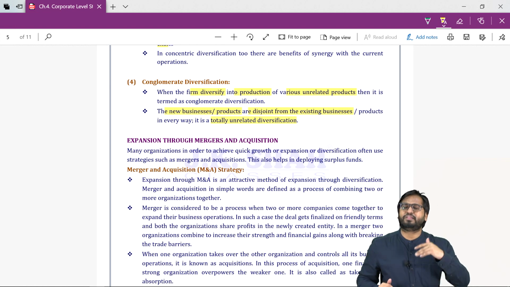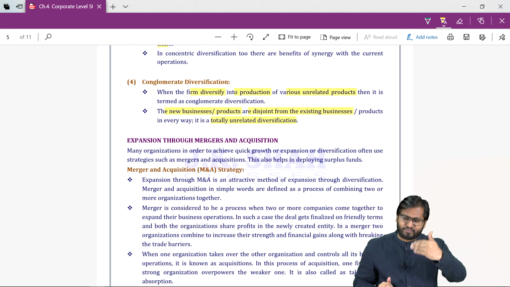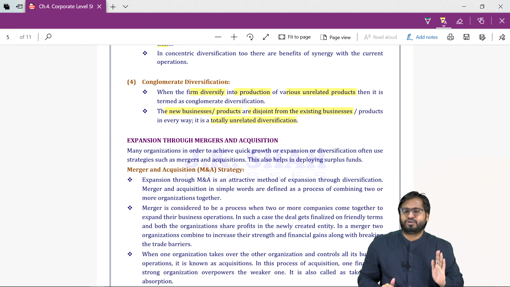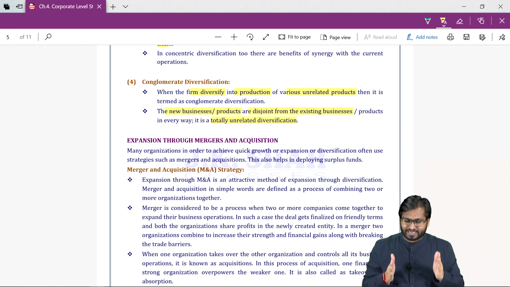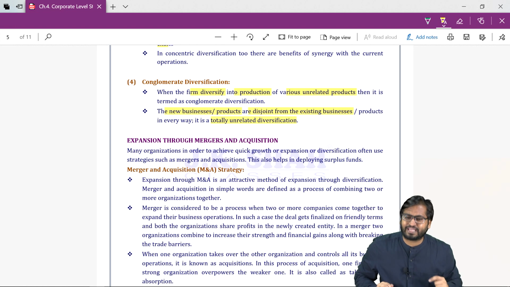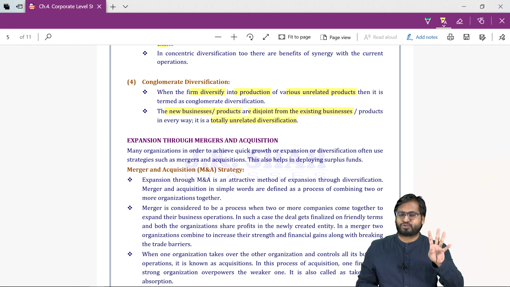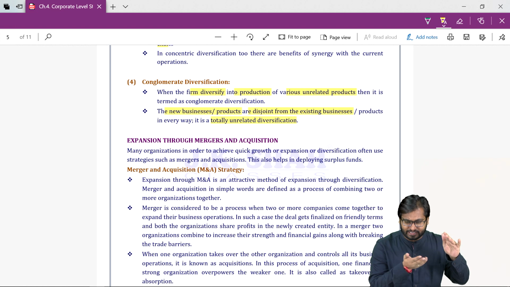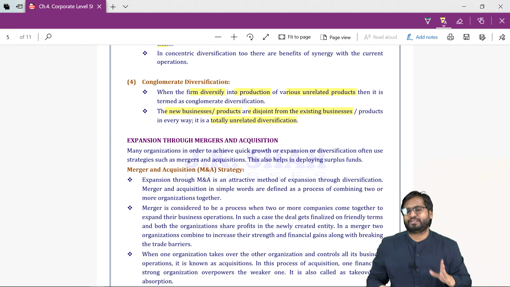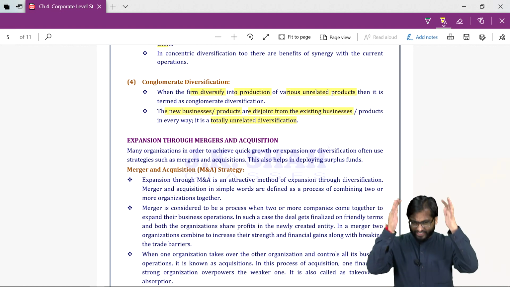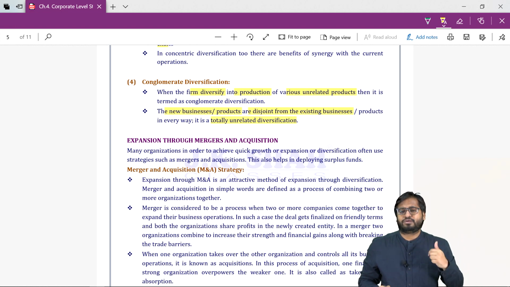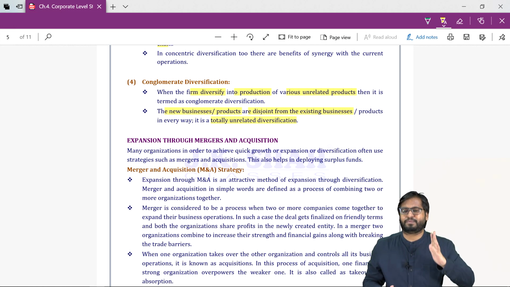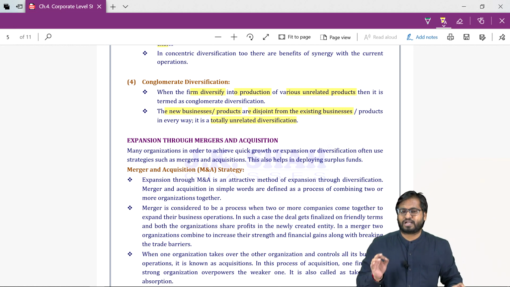Instead of you doing all the work, you already have someone who is established. You either merge with them or acquire that company. It can happen in four ways: vertical, horizontal, co-generic, conglomerate. The meaning remains the same. In vertical, instead of doing the business from scratch, I will merge with or take over one company. I will buy one company, acquire one company. I hope you understood this.